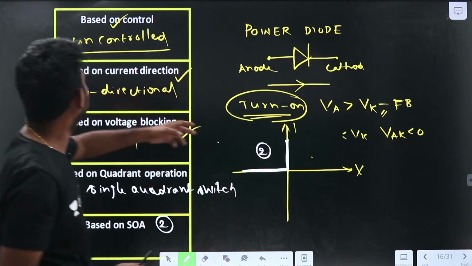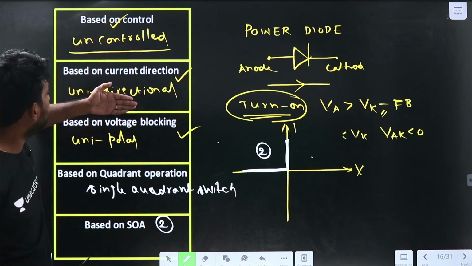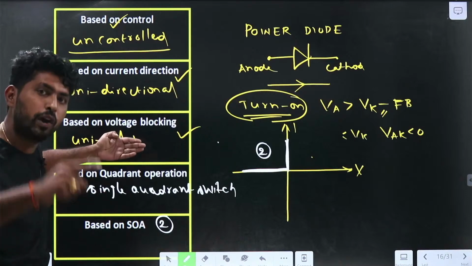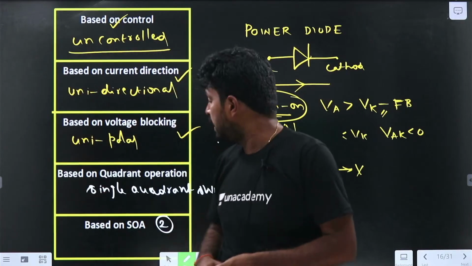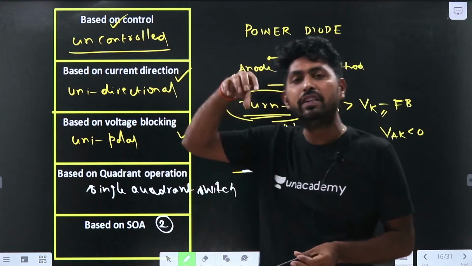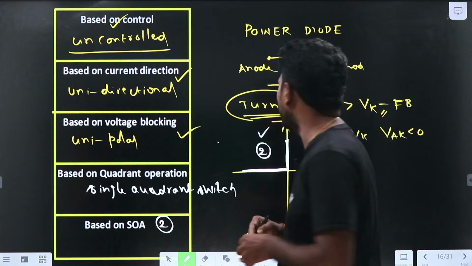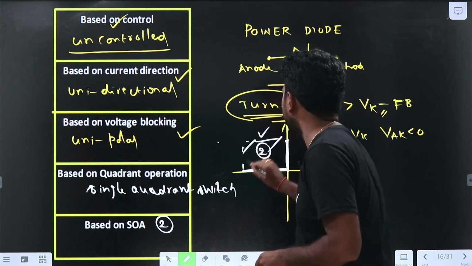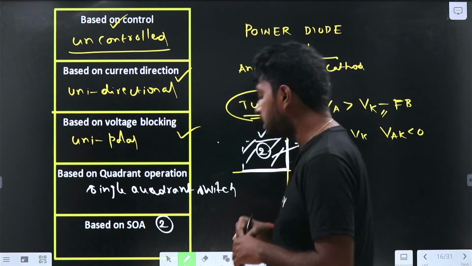Next, whether it is uncontrolled, fully controlled or semi-controlled; unidirectional or bidirectional; unipolar or bipolar; single quadrant, two quadrant or four quadrant. Then in which quadrant the safe operating area lies, which is the second quadrant. SOA is nothing but safe operating area.